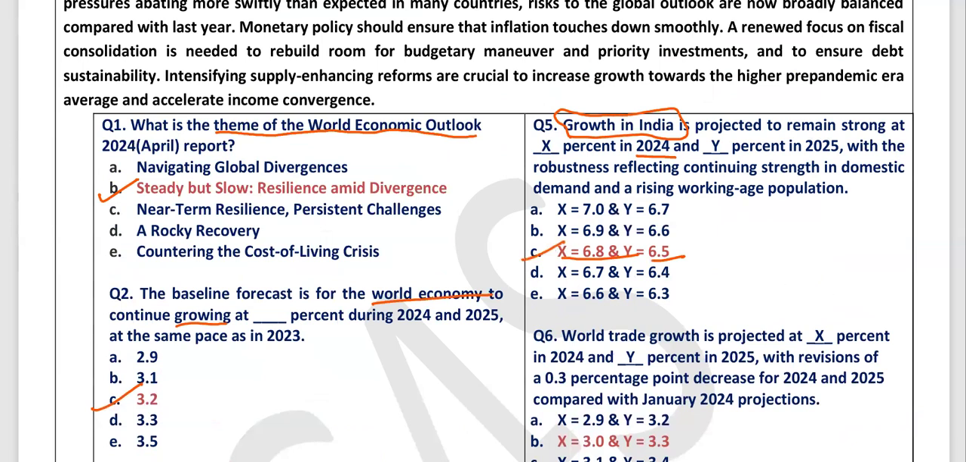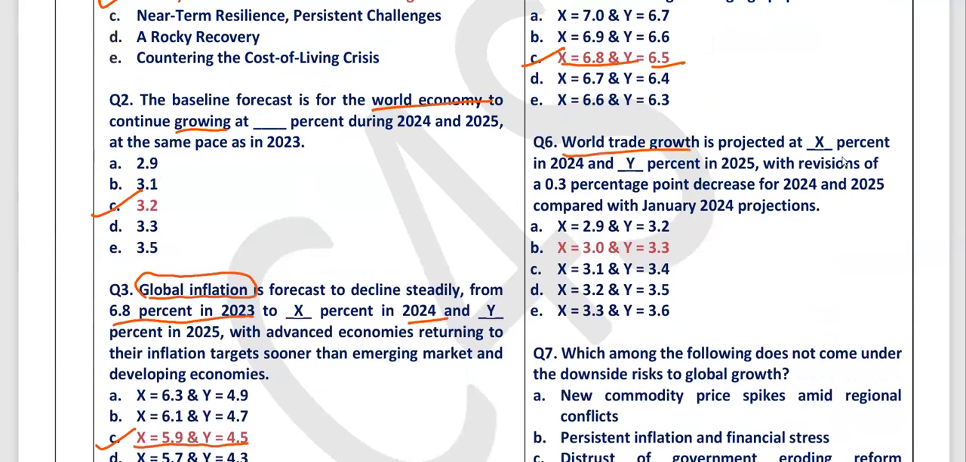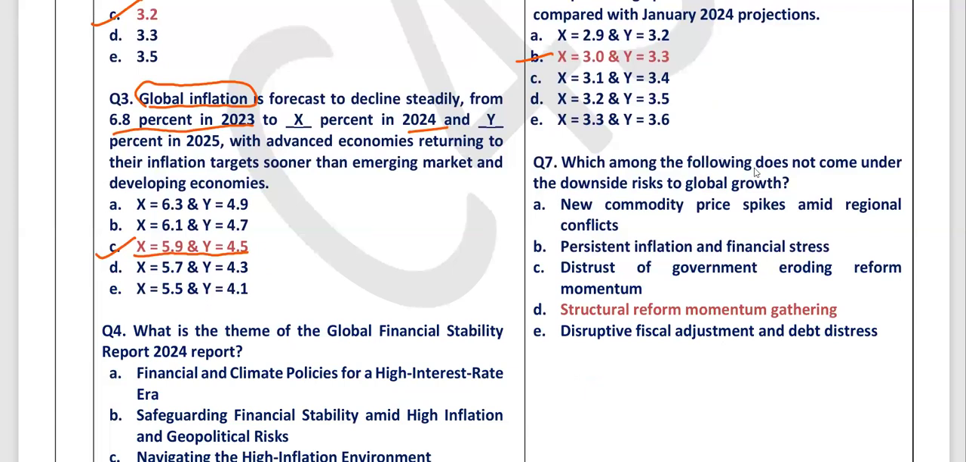Next question was on world trade growth. We discussed this. It was 3% for 2024 and 3.3% for 2025. Okay. Then the question asks which of the following does not come under downside risks. We just discussed the downside risks that were included in the report. Among all these, structural reform momentum gathering is a part of upside risk mentioned in the report. So D will be the answer to this question.